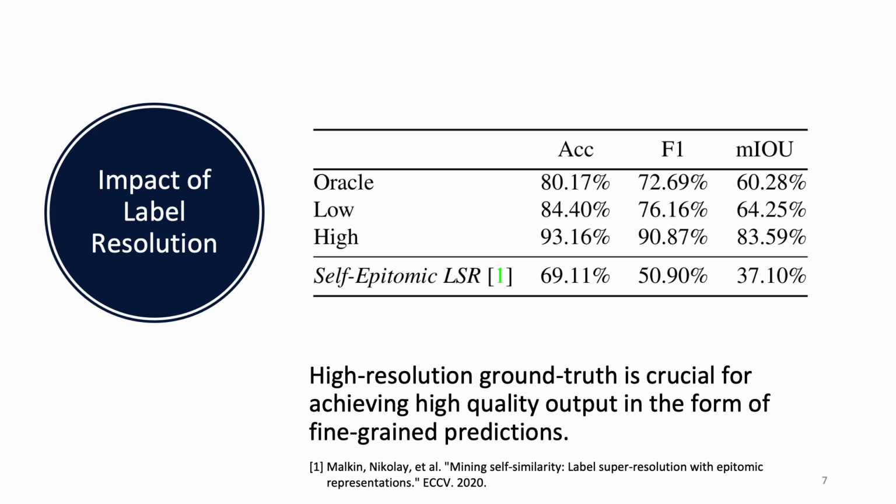Using the low-to-high dataset, we studied the impact of label resolution on predictive performance, evaluating all methods against the high-resolution labels. In other words, the goal is to examine how well each method performs relative to the high-resolution baseline, which represents optimal performance. These results highlight the performance costs associated with naively upsampling the low-resolution ground truth.